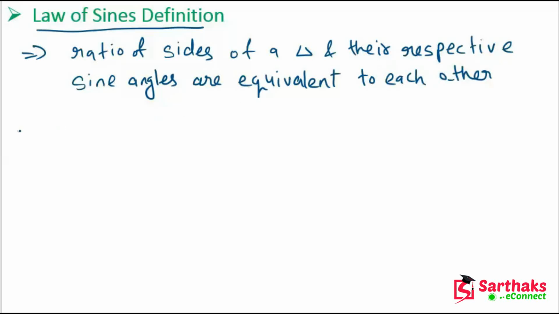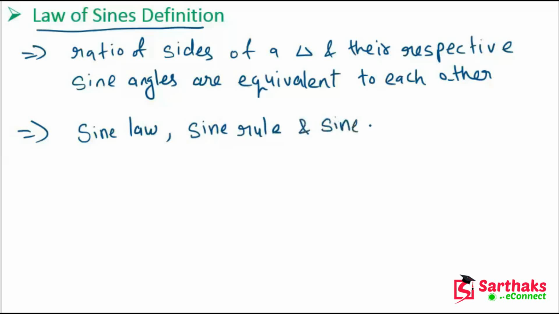The other names of this law are sine law, sine rule and sine formula. Okay, so the law of sines is used to find the unknown angle or the unknown side of the oblique triangle.